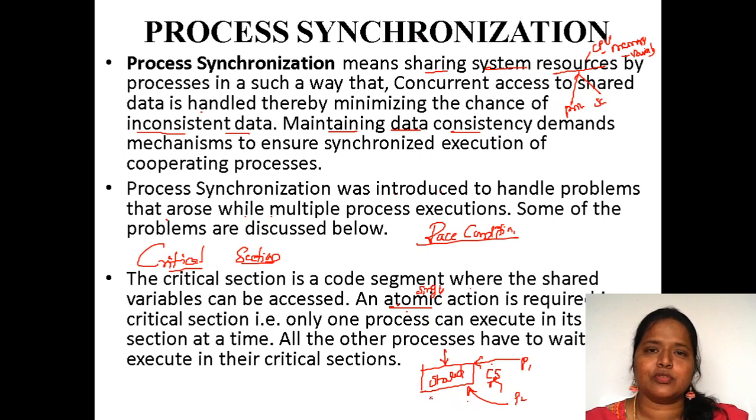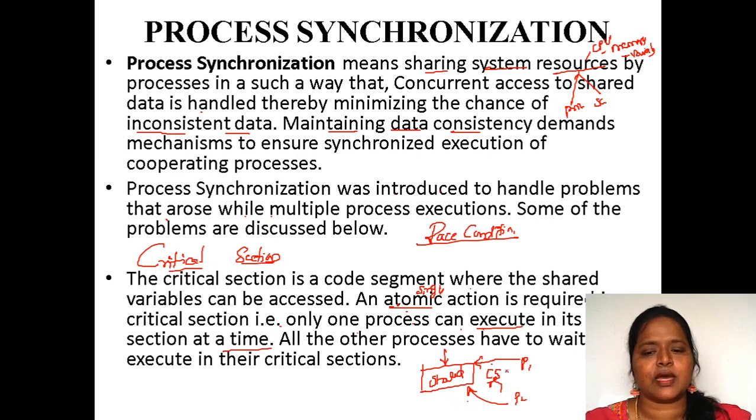By making use of this critical section, we will have process synchronization. Process synchronization in the sense synchronizing between the two processes. How are we going to make the processes synchronized? By making use of a critical section. So only one process can execute in the critical section at a time.